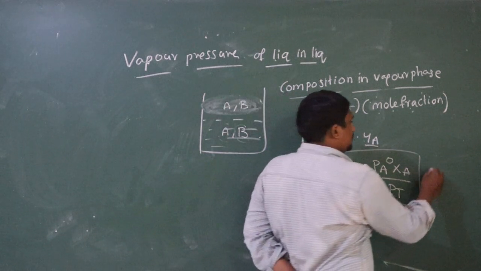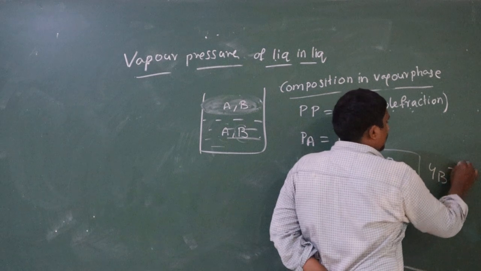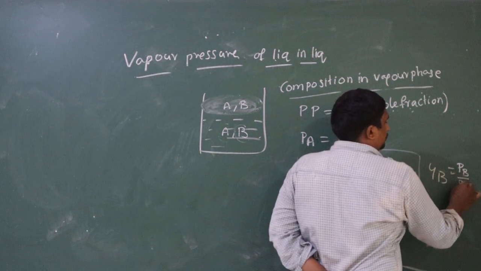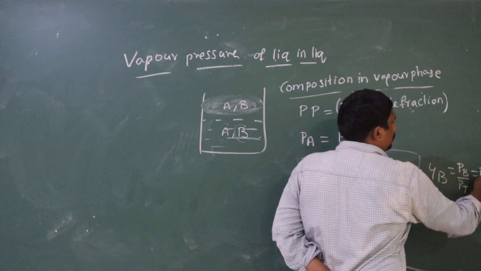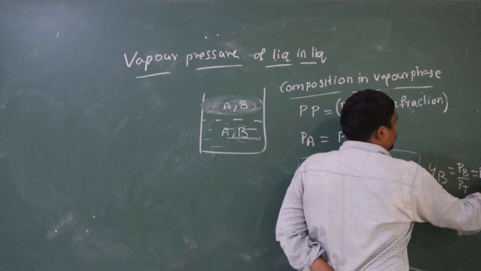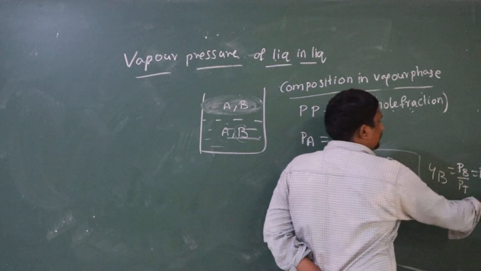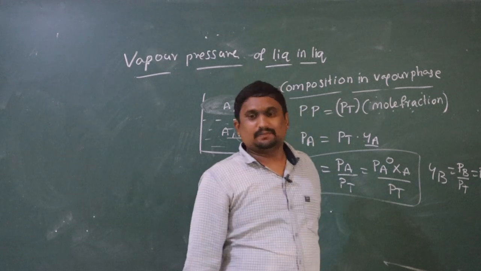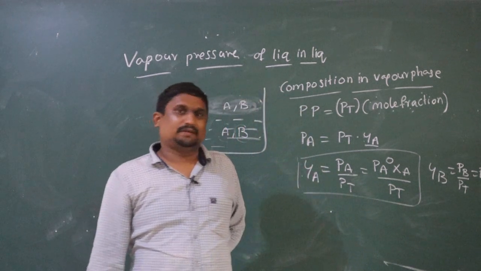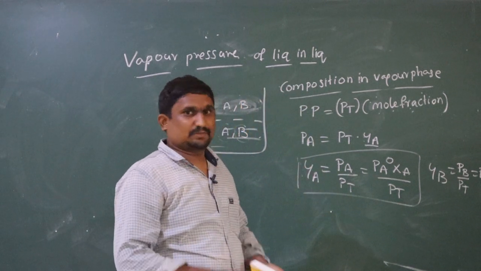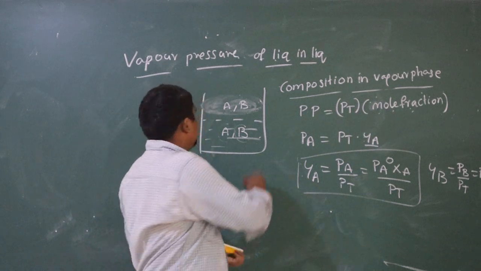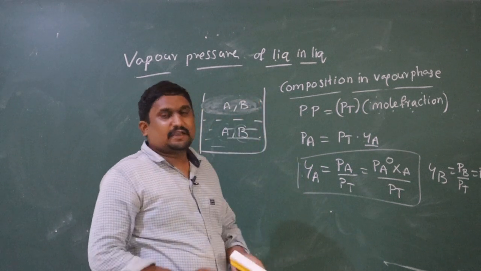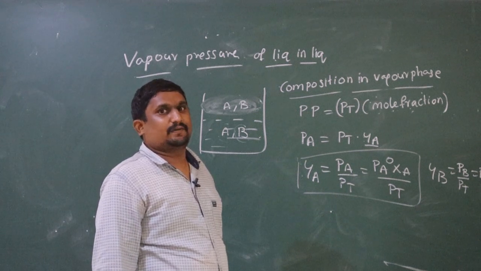In the same way, YB is equal to PB divided by PT. PB is equal to PB naught into XB. So YB is PB naught into XB divided by PT. So this is about the composition of A and B in the vapor phase.